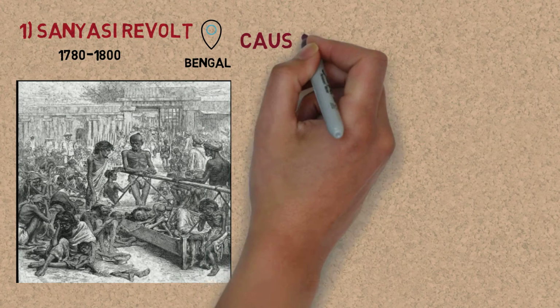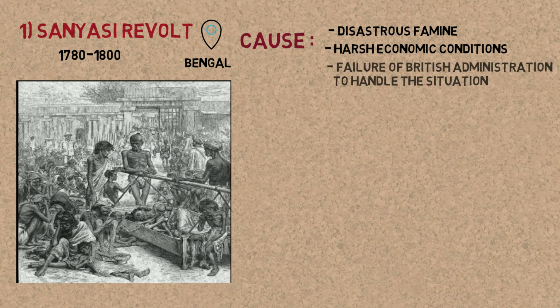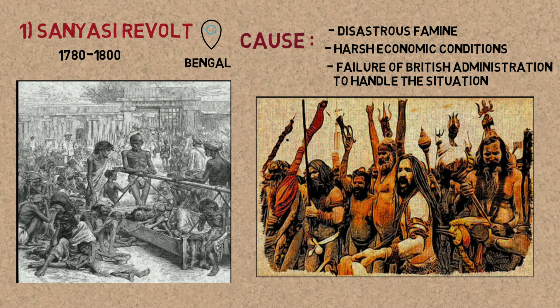Now, due to all the causes discussed in the previous video, there were a series of outbursts at different places. We shall discuss the important ones here. First, the Sanyasi Revolt from 1780 to 1800 in Bengal. The cause of the revolt was a disastrous famine, harsh economic conditions, and the failure of the British administration to handle the situation. So the Sannyasis revolted, raided British factories and treasuries, and fought the British forces.